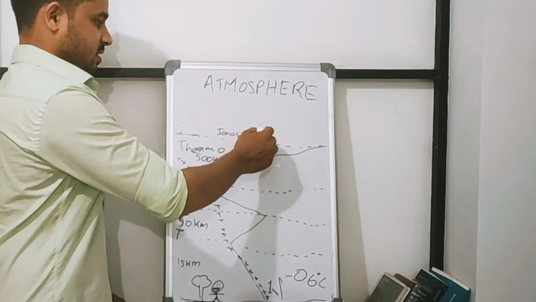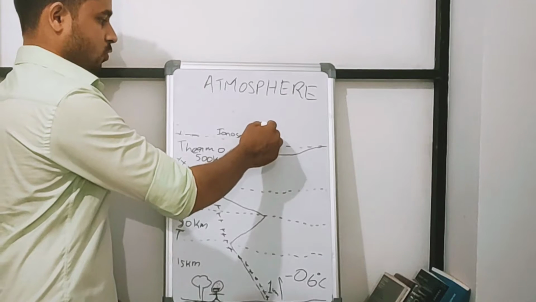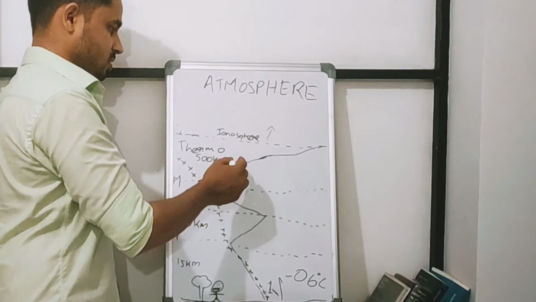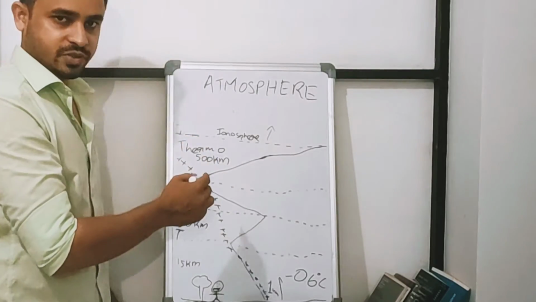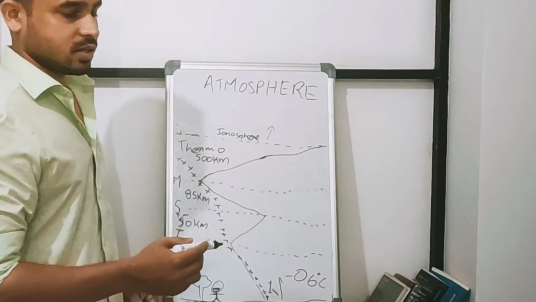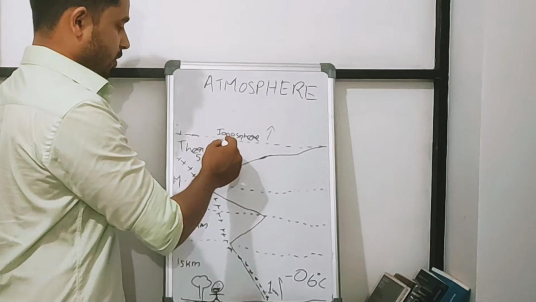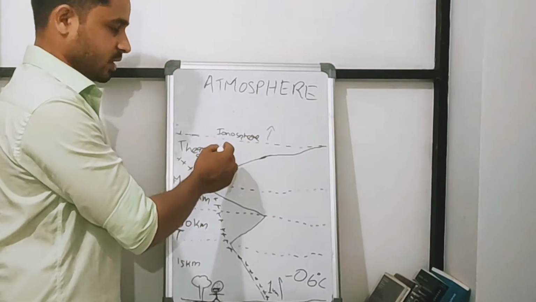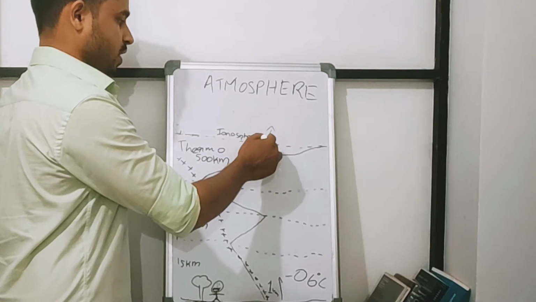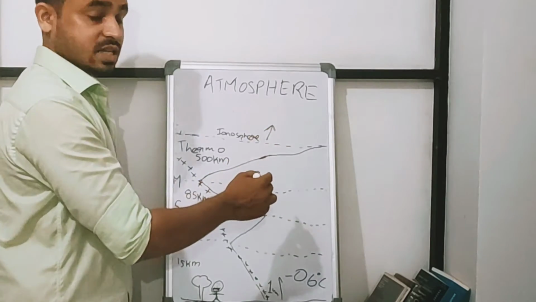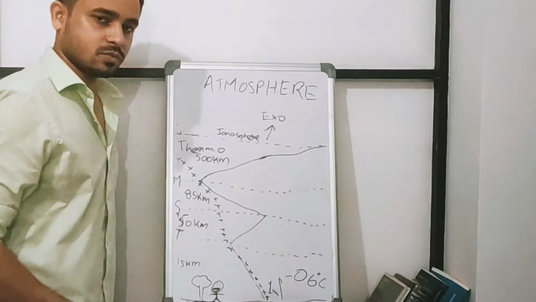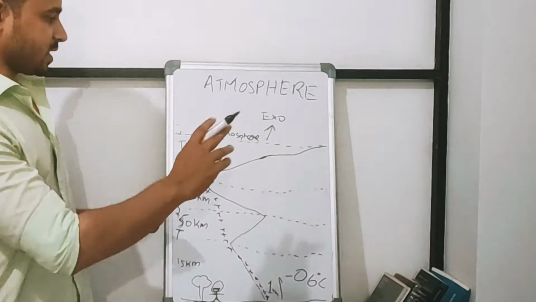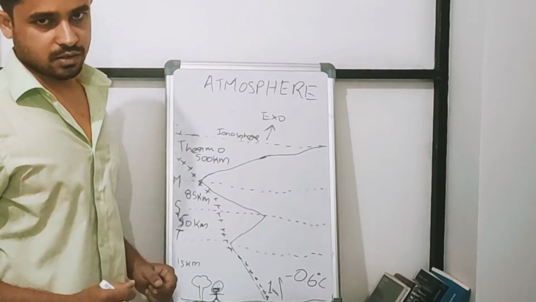So that aspect of outer space, from the boundary of the thermosphere, that is the ionosphere, to outer space, is called the exosphere. Okay, it is nothing but outer space, but helium and hydrogen are present there.